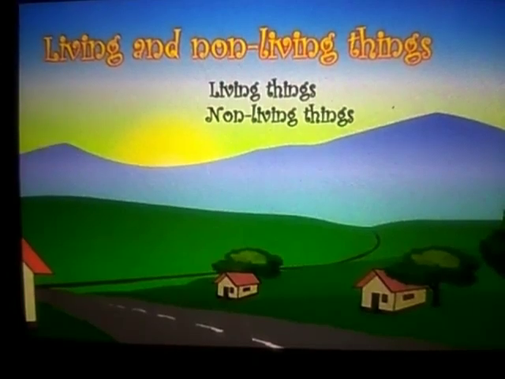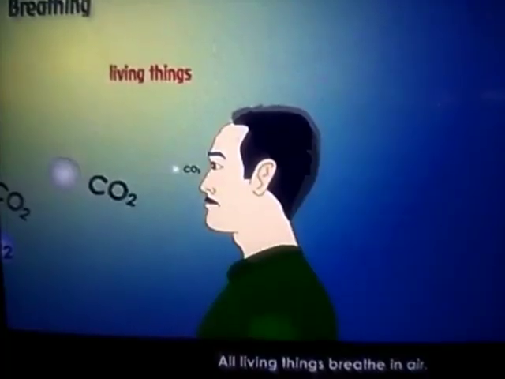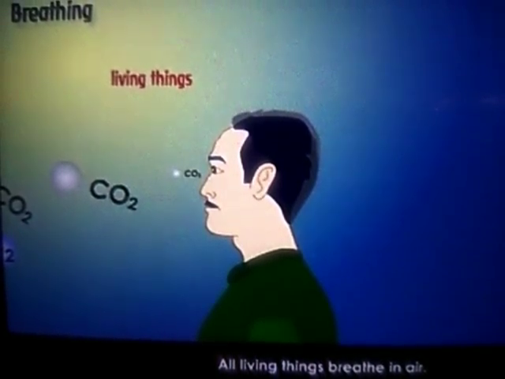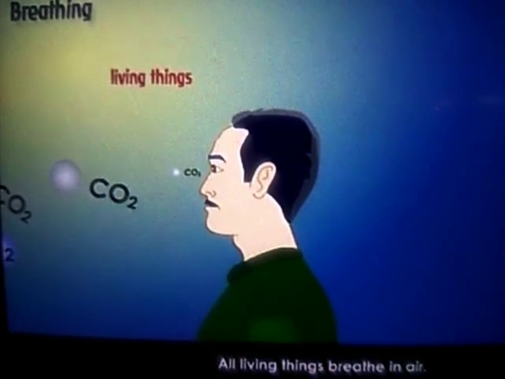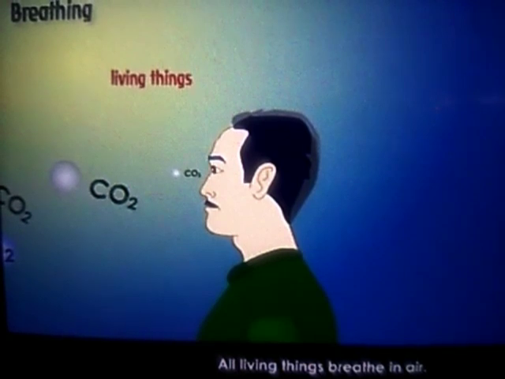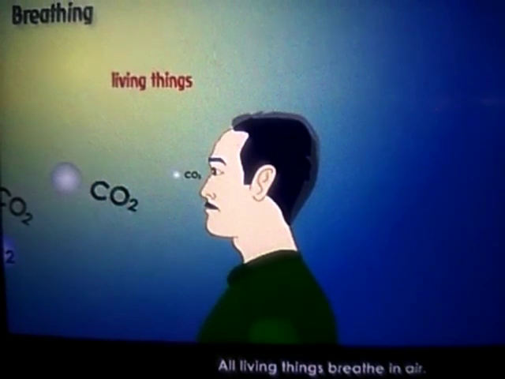Further, now we will learn what makes living things give life. Why are they called living things? Because the first thing is they breathe. All living things breathe. Human beings are living and as you can see they can breathe. Keep your finger under your nose. What happens? Air is coming out and going in. So you are breathing with your nose and the organ used there is lungs.